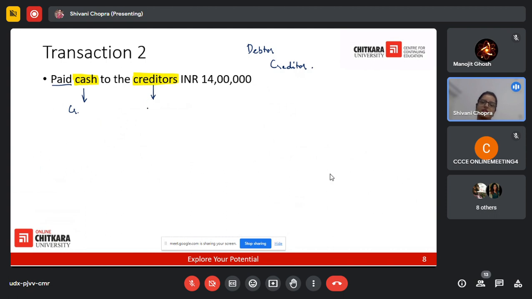So debit the receiver, credit the giver. Who is a creditor? Paid cash to creditor. So the creditor is the one who is receiving the cash here. So we will debit it. So what would we do?